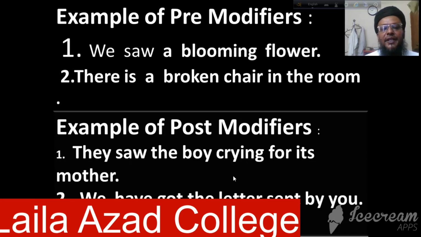Number 2: there is a broken chair in the room. In this sentence, we notice that chair is a noun and the word broken has been used before the word chair, and this word has modified the chair, that means the word has given us the real condition of the chair. So broken has been used in this sentence as a noun pre-modifier.